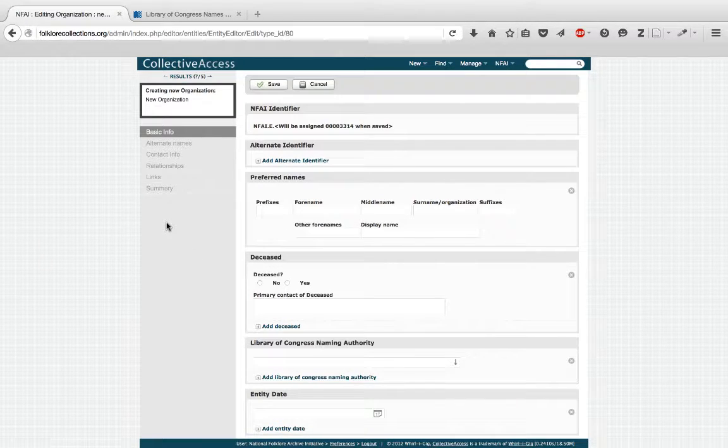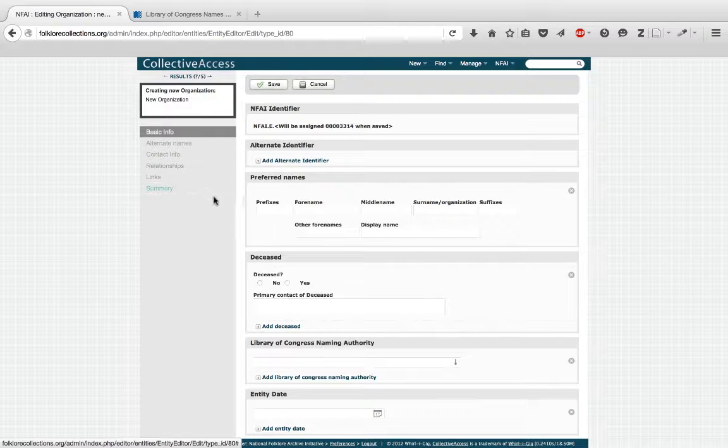This is the data entry form for an entity. Looking over at the left-hand side of the screen, you can see the 6 components of an entity record: basic info, alternate name, contact info, relationships, links, and summary.